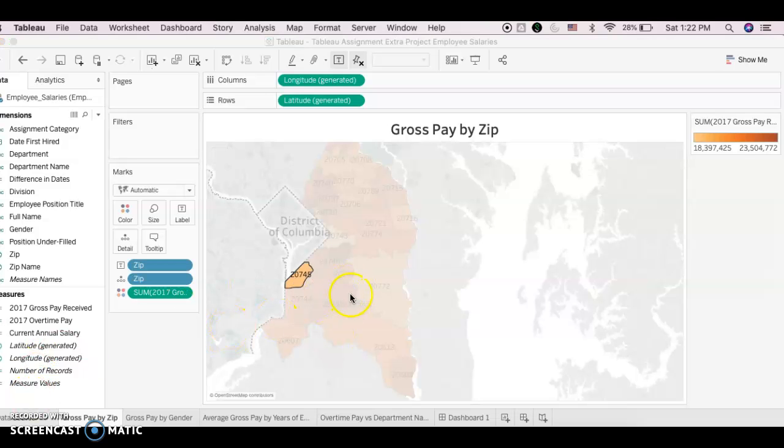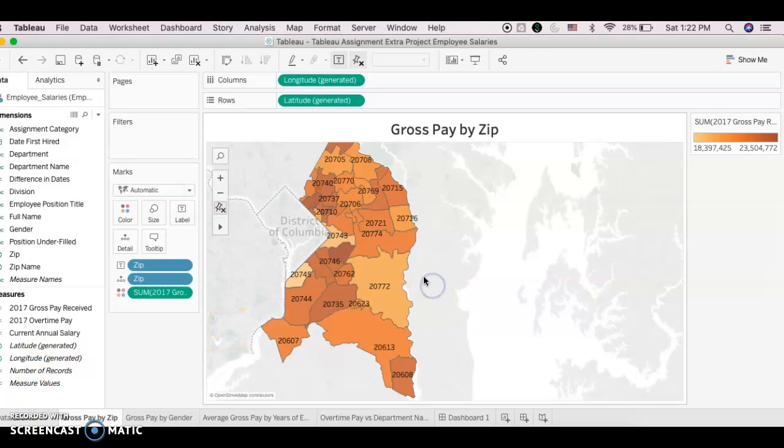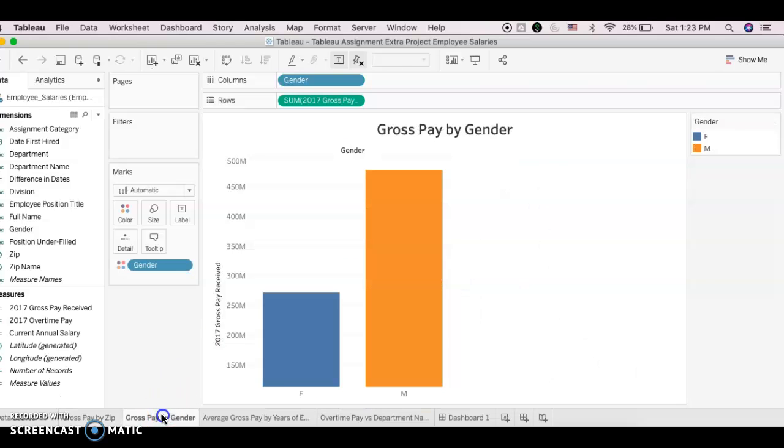With this graph, this shows that there is not any kind of areas that are restricted with the least amount or the most amount. It's all various and not evenly distributed. It's very random. In my next sheet, I did gross pay by gender.